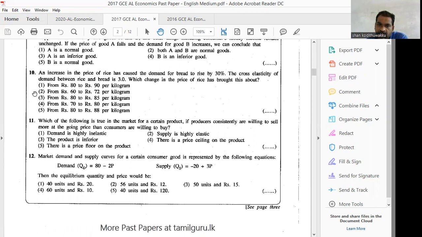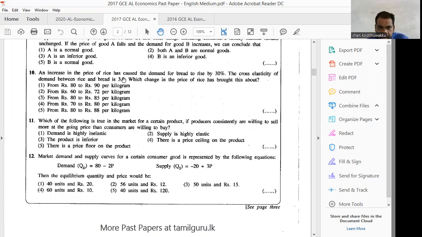Then, if we take answer 5, question number 10, from 80 to 88, what happened? Change in price is 8, initial price 80, then 8 divided by 80 is 10%, no?